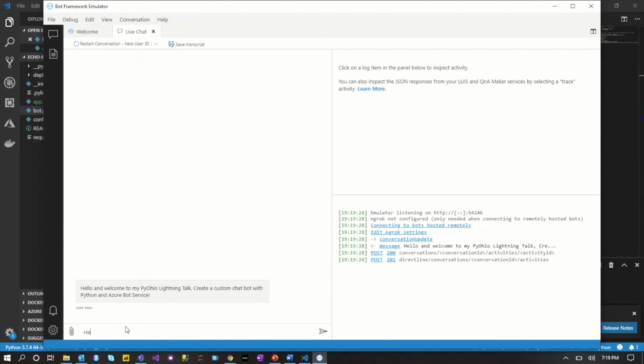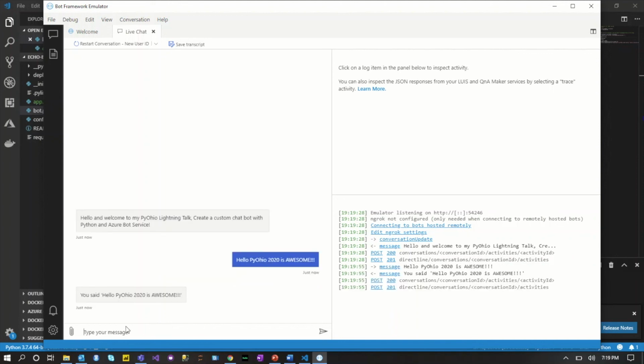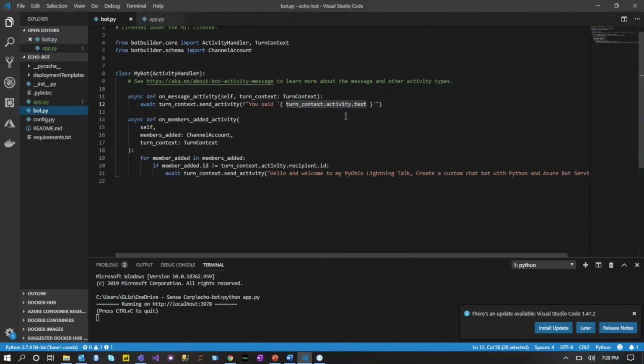If I want to respond back to the bot and say, hello, PyOhio 2020 is awesome, as we saw from what I programmed, the only thing it's going to return is the echo. So, you said, hello, PyOhio 2020 is awesome. But as you can see, look how easy and how little code this is for you to then go ahead and add in all your custom NLP in here to make it do whatever you want when it gets a user's input.